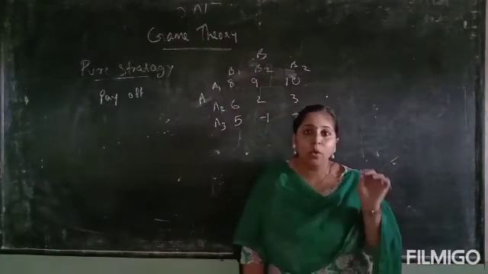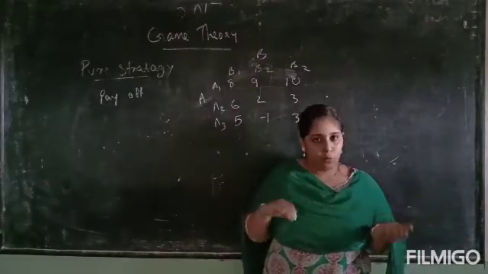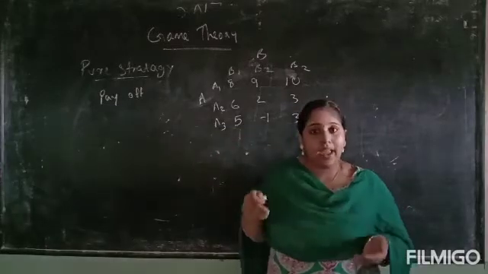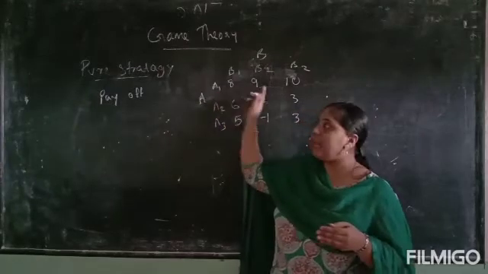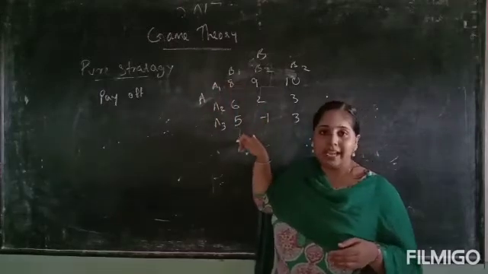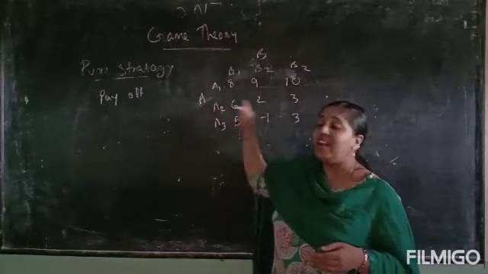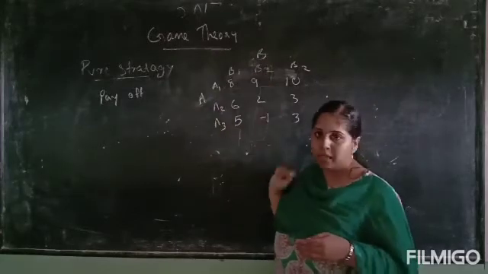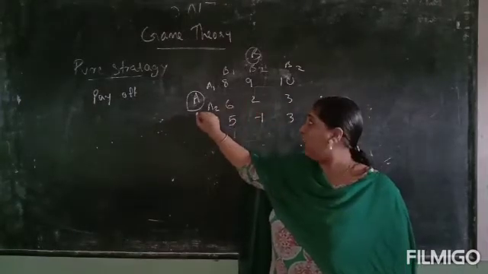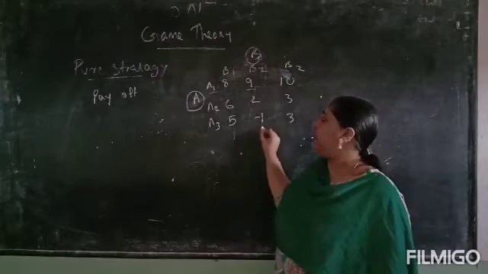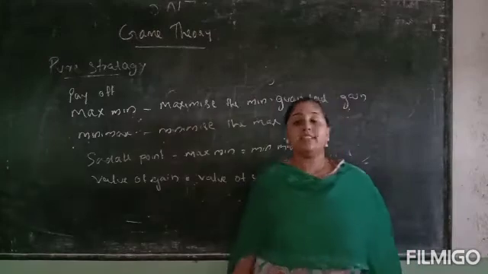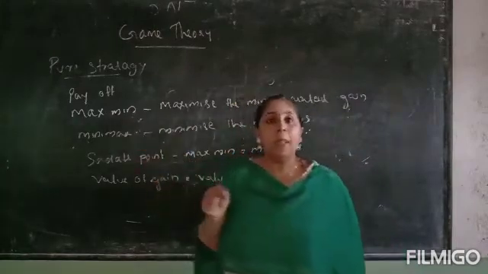We know that in a game one team will win and the other team will lose. So here we are saying that it is gain and loss. If the values are positive, it will be the gain for A. And when there is a negative value, player A will have a loss and player B will have a gain. So that means the positive value represents the gain of the horizontal person and the negative value represents the gain of the vertical person. The next term is max-min principle.